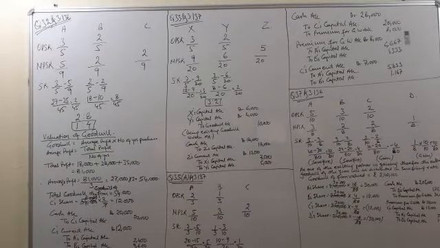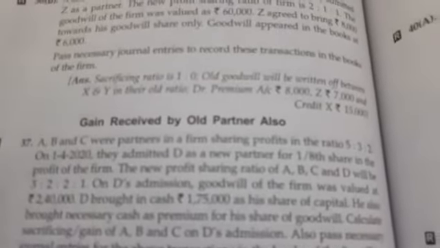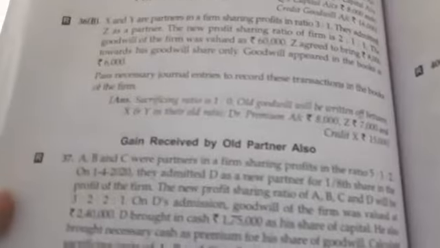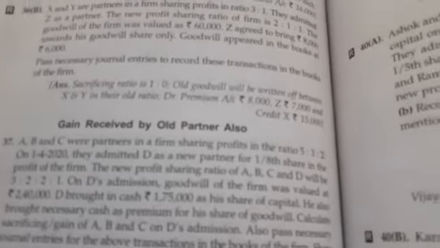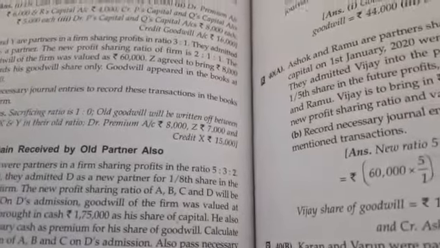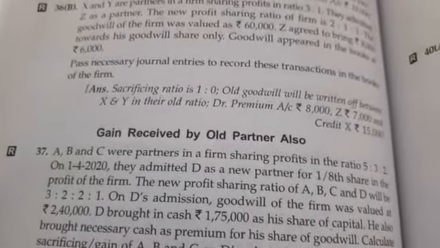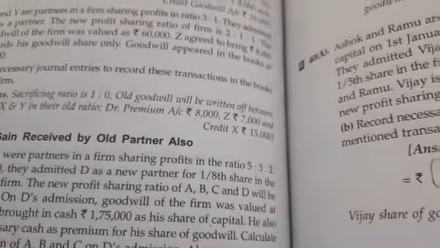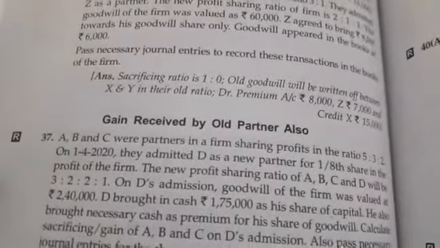Now question number 37, page 3.138. The question says A, B and C were partners in a firm sharing profits in the ratio 5:3:2. On 1/4/2020, they admitted D as a new partner for 1/8 share in the profits of the firm. The new profit sharing ratio of A, B, C and D will be 3:2:2:1. On D's admission, goodwill of the firm was valued at rupees 2,40,000.